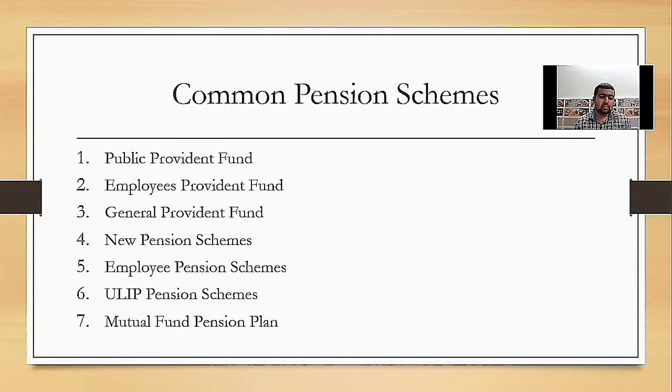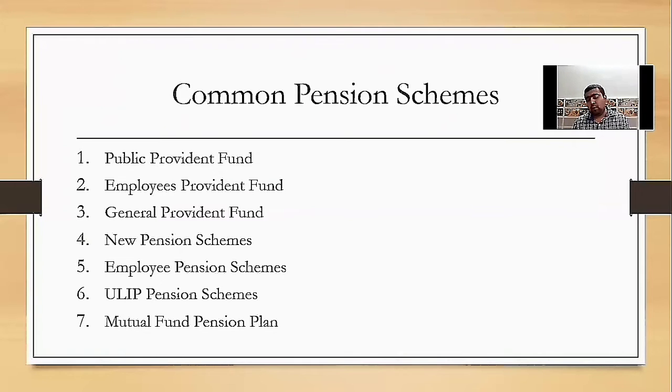After that, an employee cannot withdraw the employee provident fund before attaining the age of retirement, and the retirement age has been increased from 57 years to 58 years. However, the employee can withdraw up to 90% of the amount at the age of 57 years.